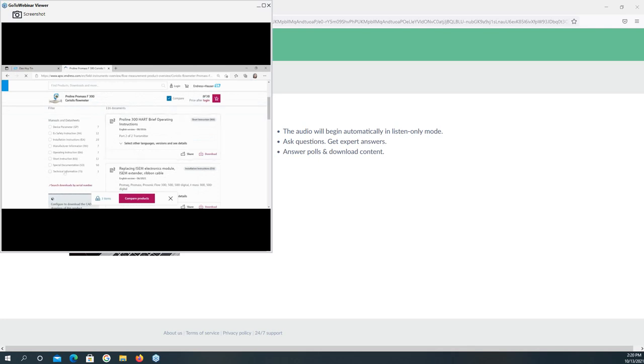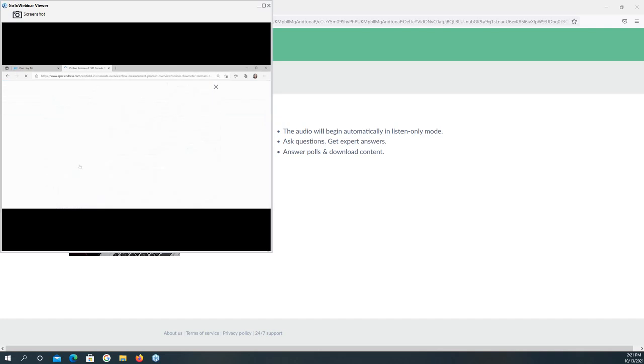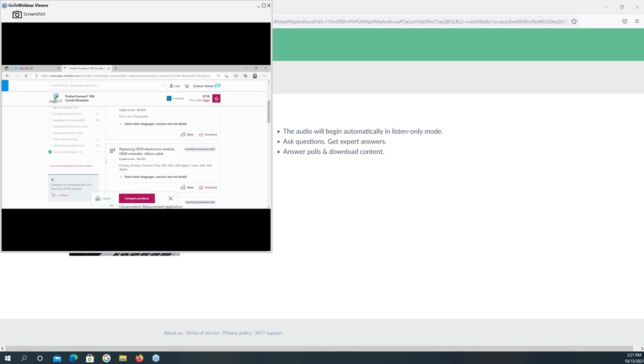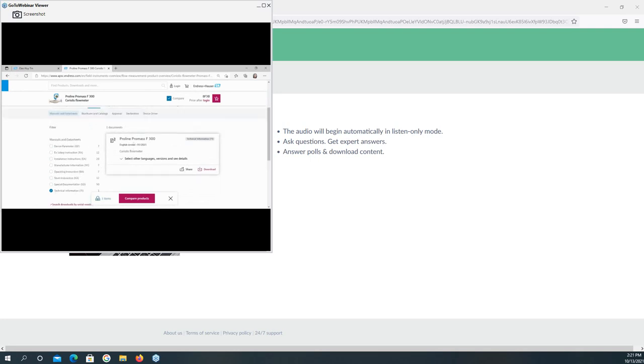And here, the technical information is our catalog of the device. When you choose this one, it shows you the document for the ProMass F300, and you can download our TI, our catalog, directly from here.